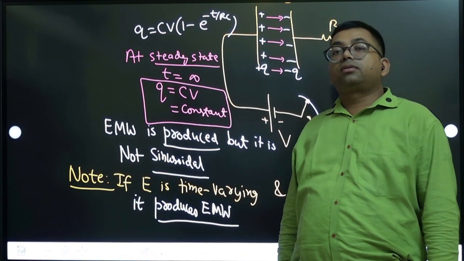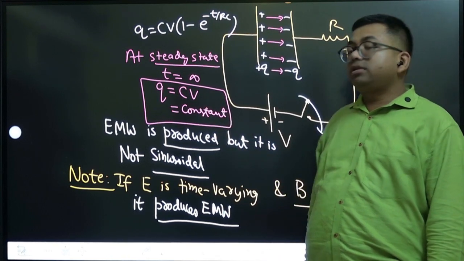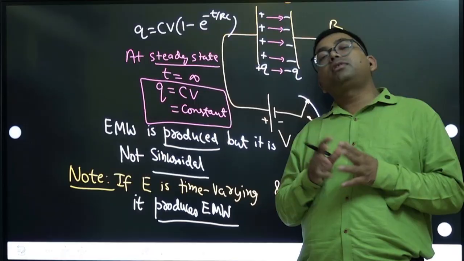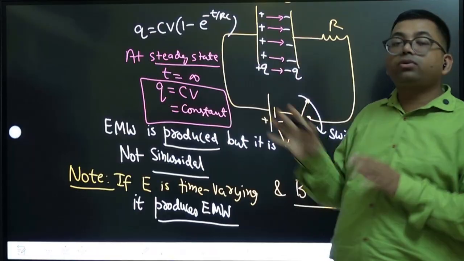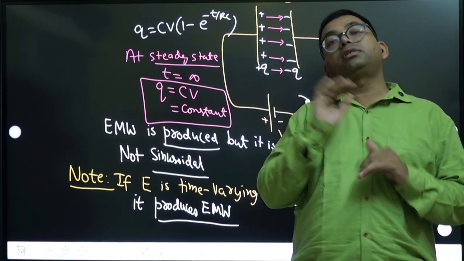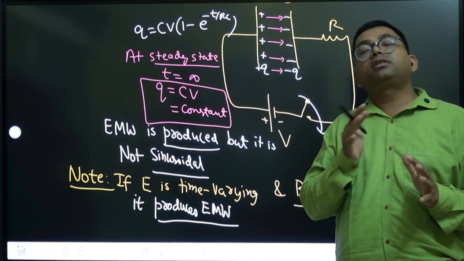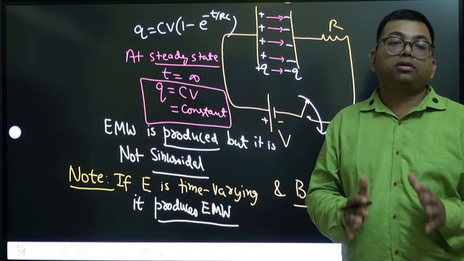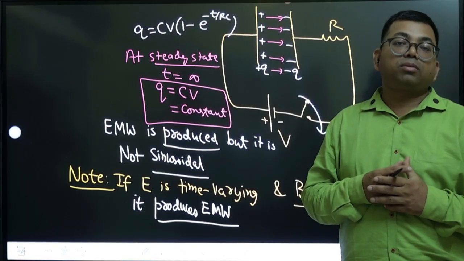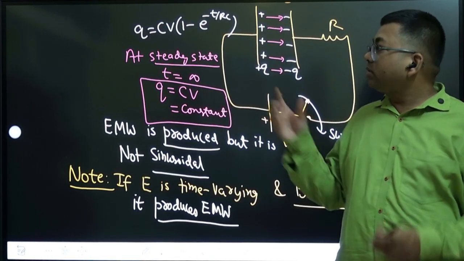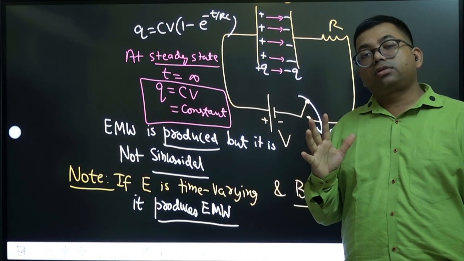Exponential function. But here's another point to note that I already told: when steady state happens, after that the electric field does not change. So this circuit will produce electromagnetic wave till steady state. Once steady state is reached, it will not produce electromagnetic wave, because after that the electric field will become constant, charge will become constant. So this produces electromagnetic wave up to steady state.